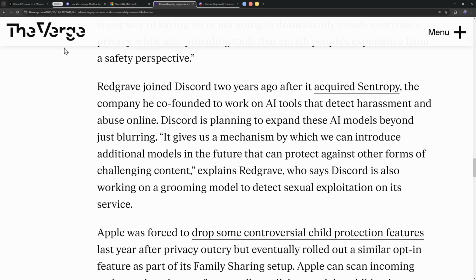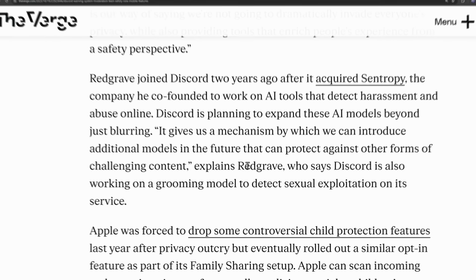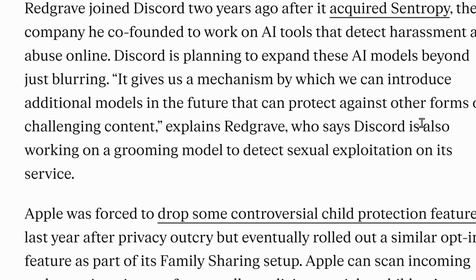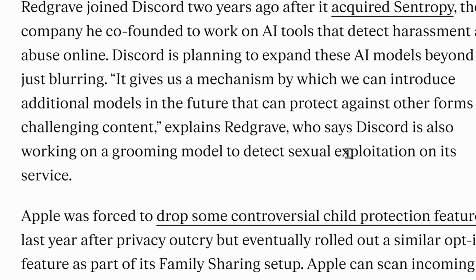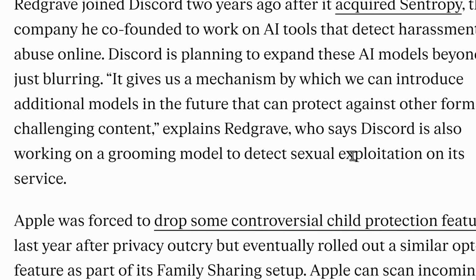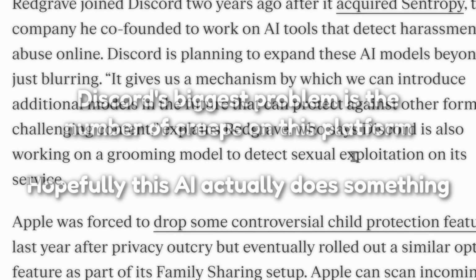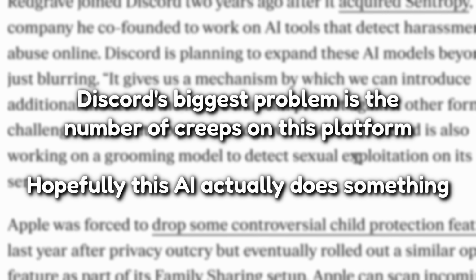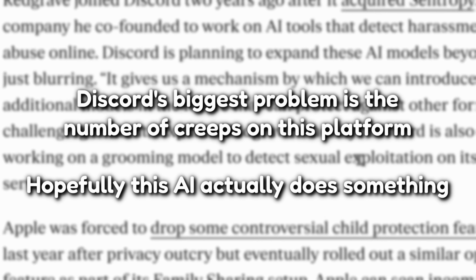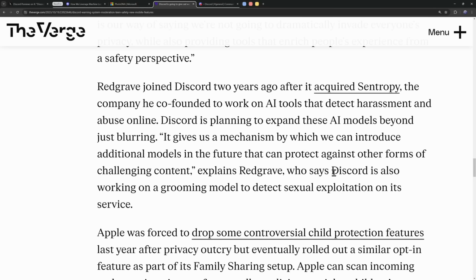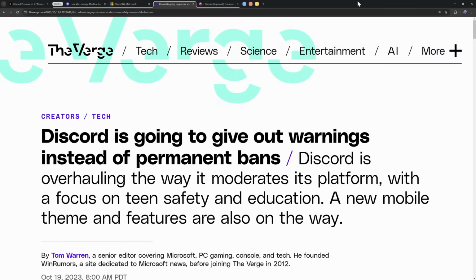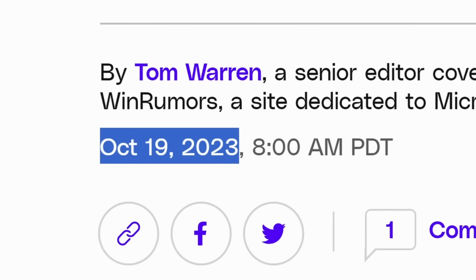But John Redgrave was talking to The Verge, and the main thing I want to point out is that Redgrave said that Discord is also working on a grooming model to detect exploitation through text. So this is another AI that's going to scan your messages and see if you are being targeted. I don't want to get you too down, but there are a lot of creeps on Discord. It's disgusting. Now, here's the thing. It says that Discord is working on a model, and this was back in, scroll up to the very top, October 19th, 2023.